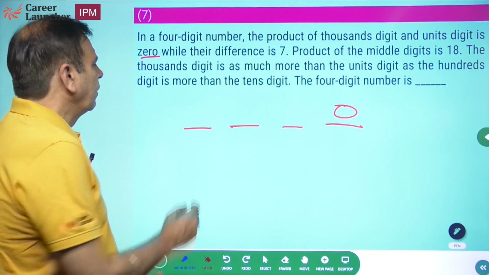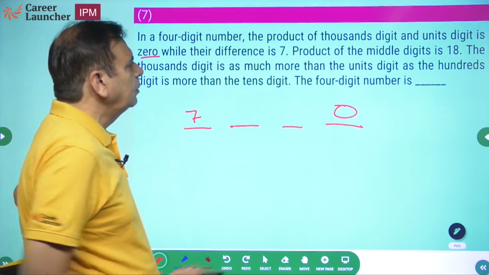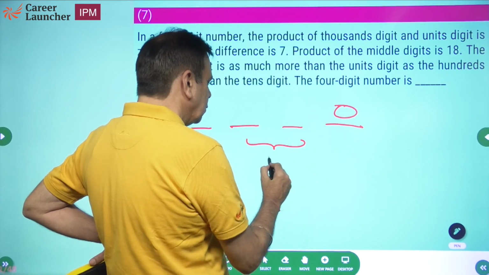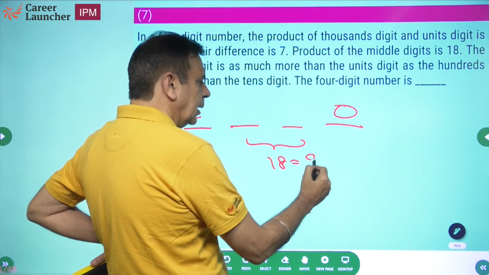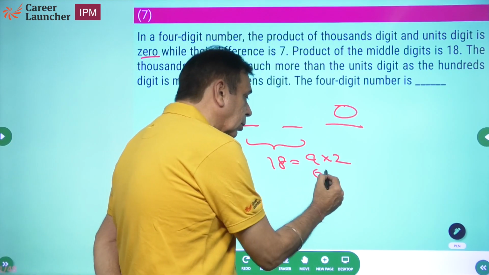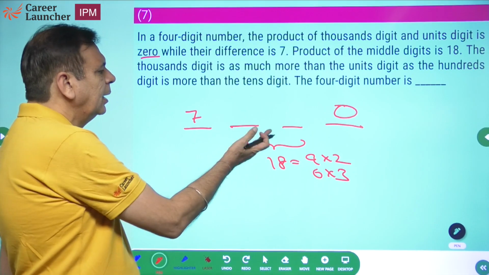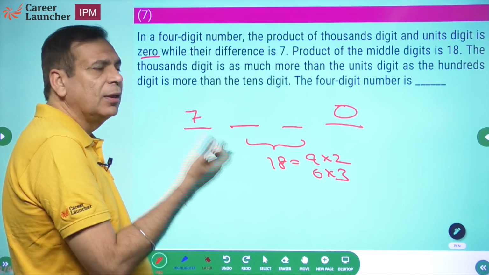While their difference is 7, that means this should be 7. Product of the middle digits is 18. These two are 18. What can they be? 9 into 2. That's the only possibility, na? Oh, there's a 6 into 3 also. Obviously, 18 into 1 is ruled out. These are the two possibilities. They can be 2, 9, 9, 2, 6, 3, 3, 6.